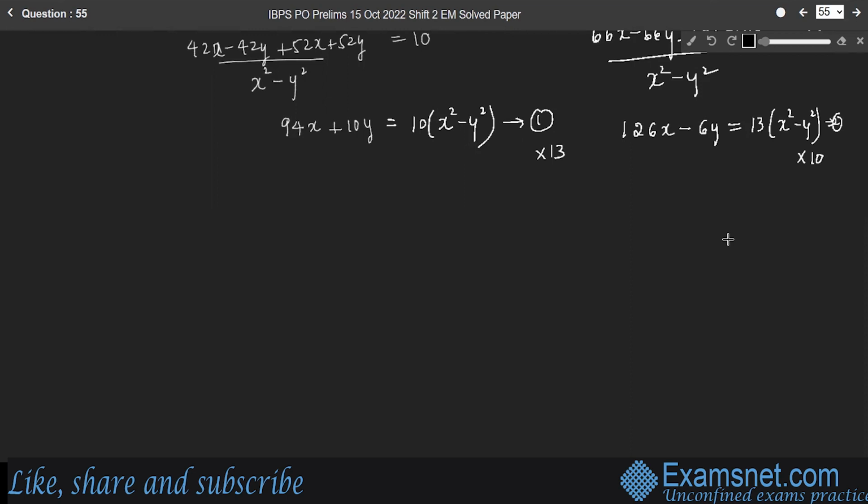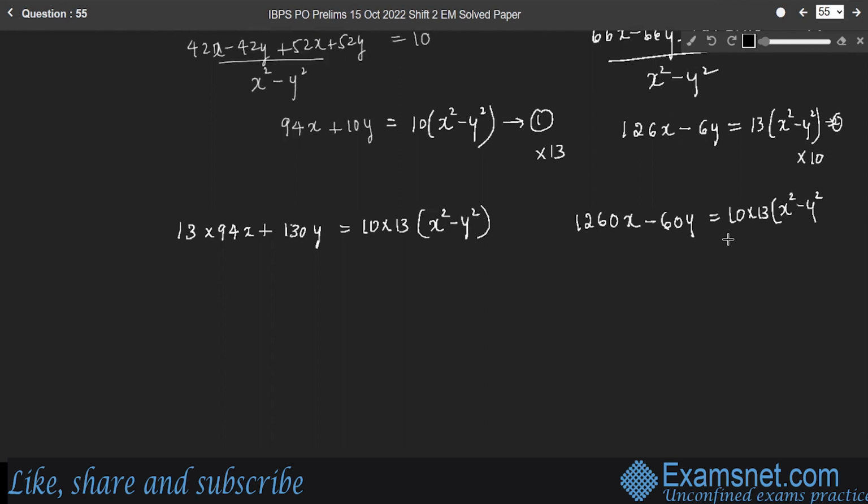So equation 1 becomes 13 into 94x plus 13 into 10y, that is 130y, is equal to 10 into 13 into x square minus y square, whereas equation 2 becomes 1260x minus 60y is equal to 10 into 13 into x square minus y square. Now subtract both the equations. We'll name them equation 3 and equation 4.